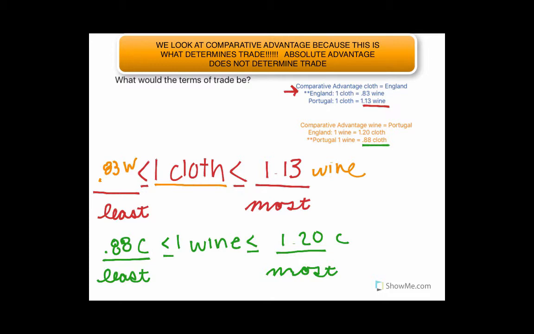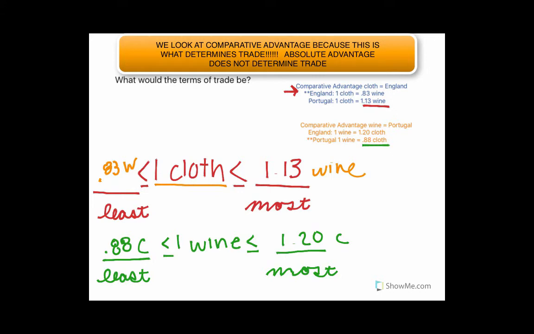All right, so just to sum up the problem, at the beginning we found out that Portugal had the absolute advantage in both cloth and wine. And so it seemed like, at first glance, that England had nothing to trade if Portugal could just make it better. But what determines our trade is not absolute advantage, but rather comparative advantage.